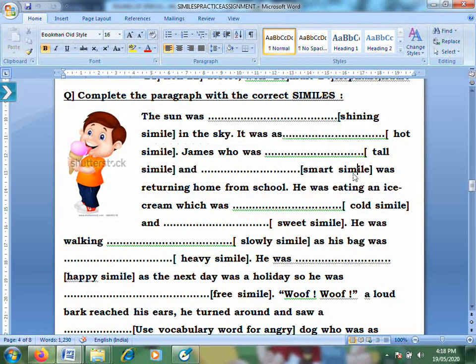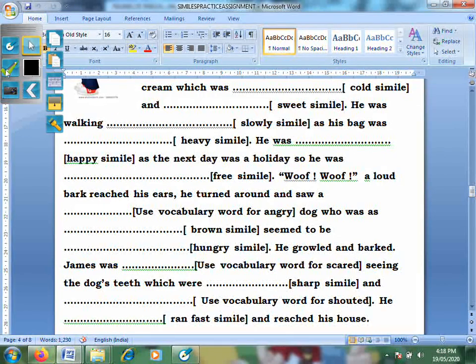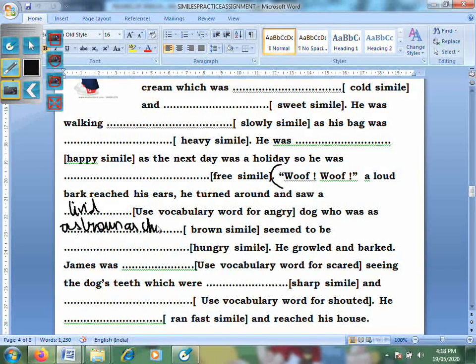But there are similes also, there is vocabulary word also. What do I mean by that? For example, let's take this one. If I show you from the middle. Okay. So, woof woof, a loud bark reached his ears. He turned around and saw a dash. Use a vocabulary word for angry. So, I have done livid, furious, outraged, enraged. I can use any one. Livid dog who was dash, brown simile. So, I'm writing as brown as mud or as brown as chocolate, whatever I want. Getting it? So, where they say vocabulary word, put only a vocabulary word.